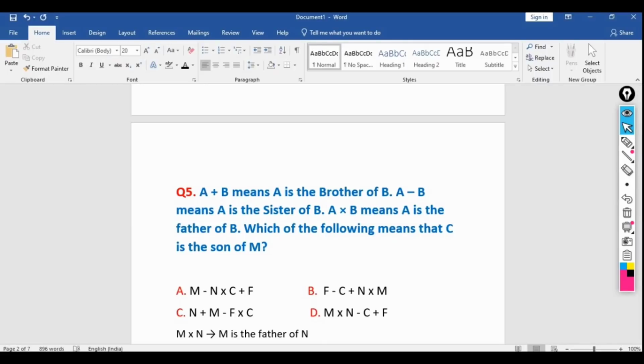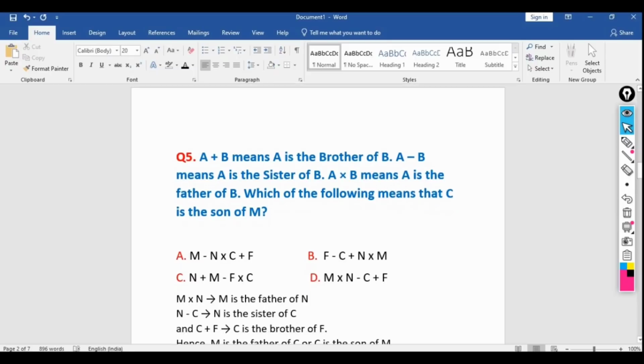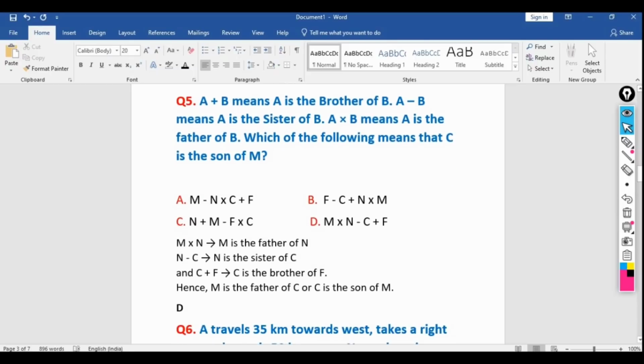Then A plus B means A is the brother of B. A minus B means A is the sister of B. And A cross B means A is the father of B. Which of the following means that C is the son of B? So here we can write like this.